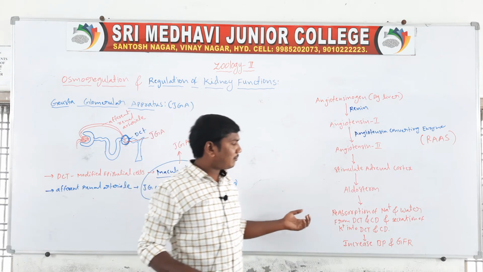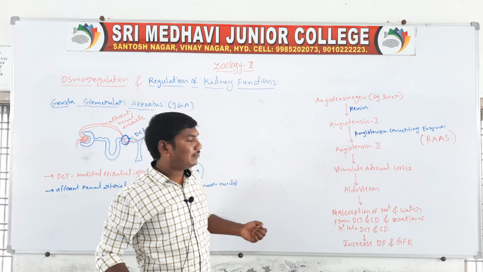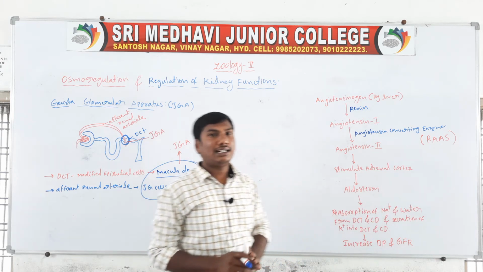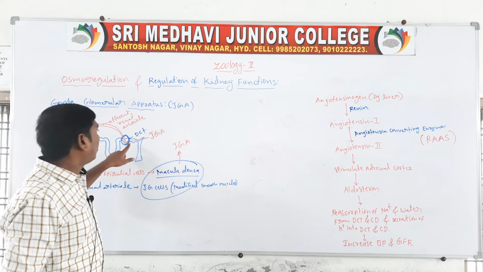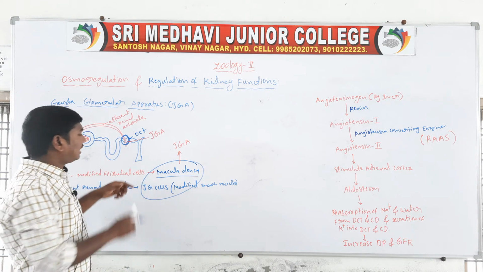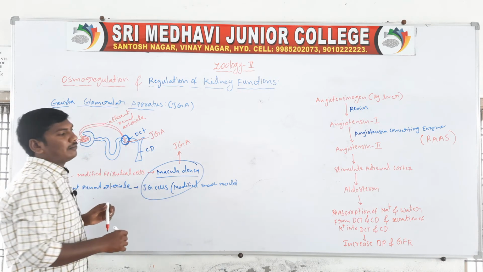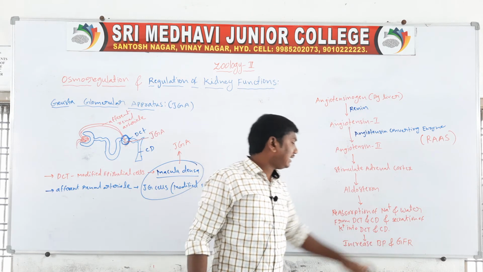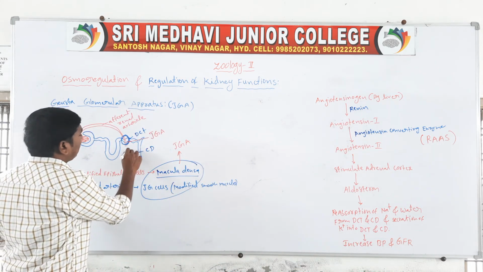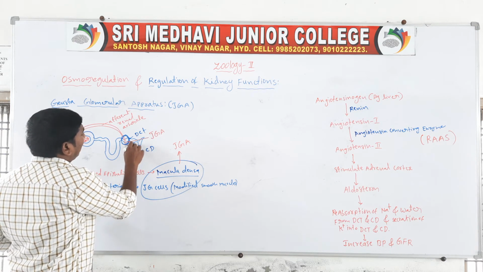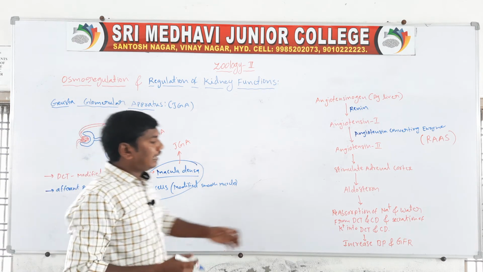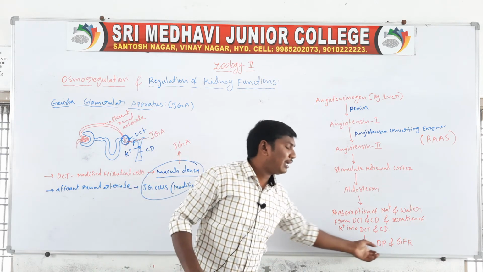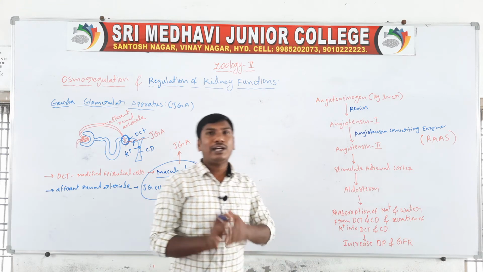This hormone helps in the reabsorption of sodium ions and water from the distal convoluted tubules and collecting duct, and the secretion of K plus ions into the DCT and collecting duct. Finally, the blood pressure and glomerular filtration rate increase.